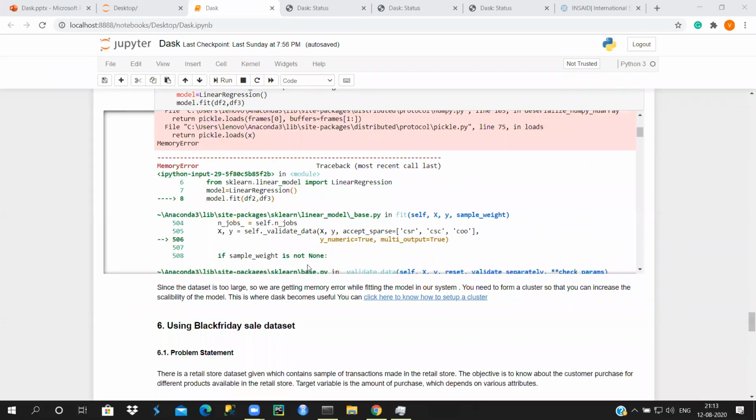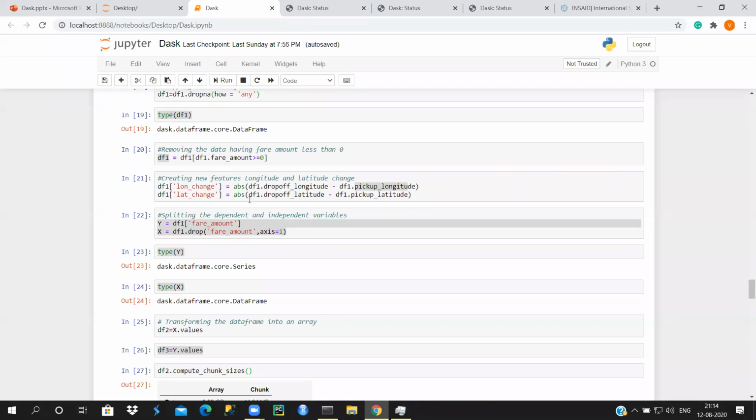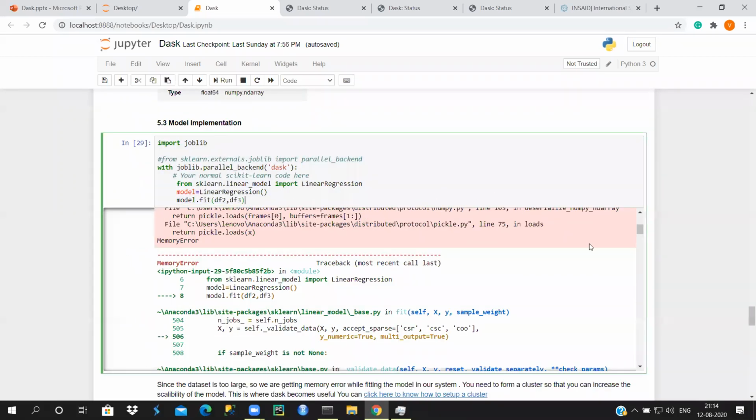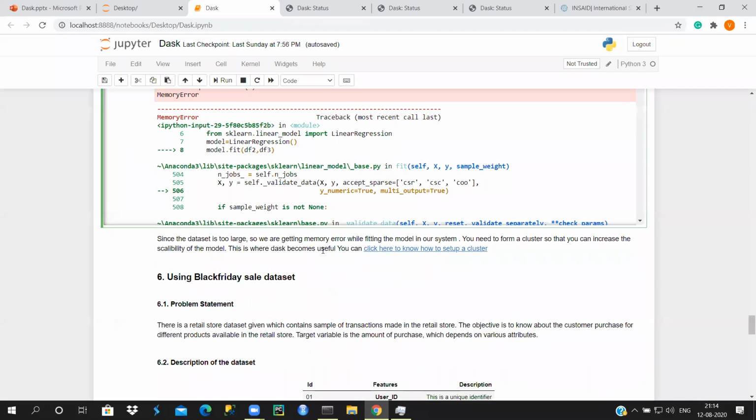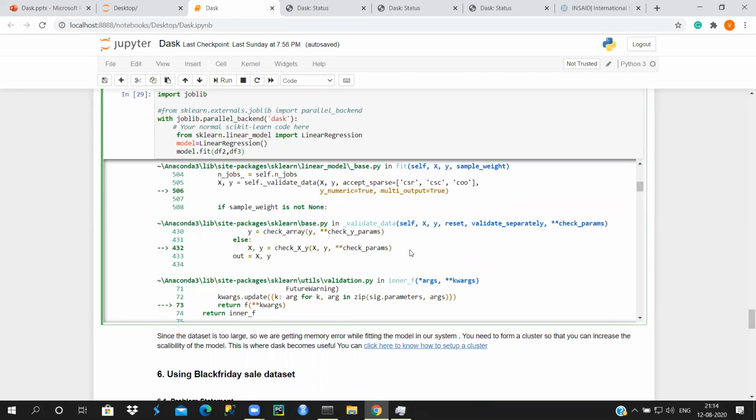So this model that we are going to run is for the taxi dataset that we have here. This taxi dataset is not going to be implemented because we have memory issues coming up. We are not able to execute the code because the dataset is too large, and on top of it we are not able to create a cluster for it because right now we are working in remote locations. If you form a cluster with your colleagues, you can probably create a cluster and then execute it.